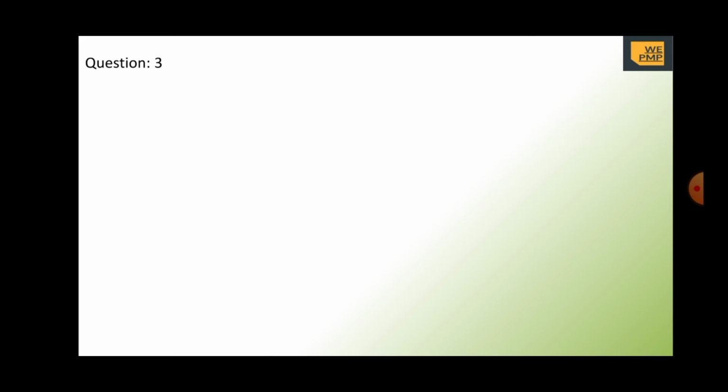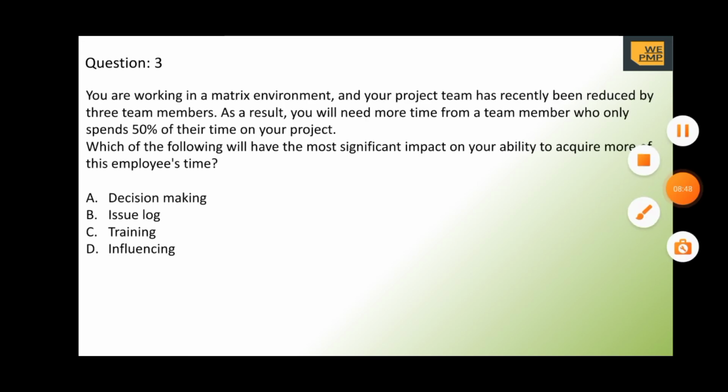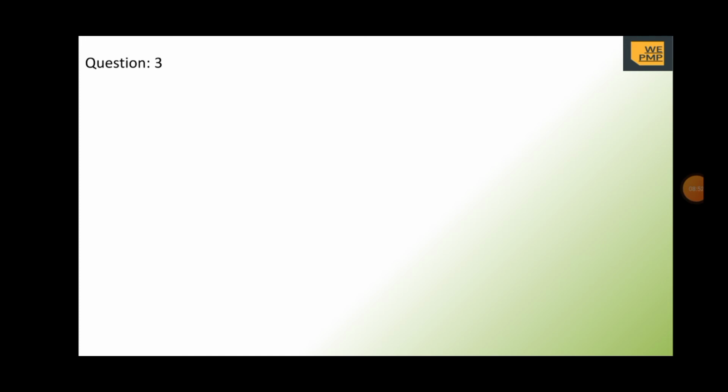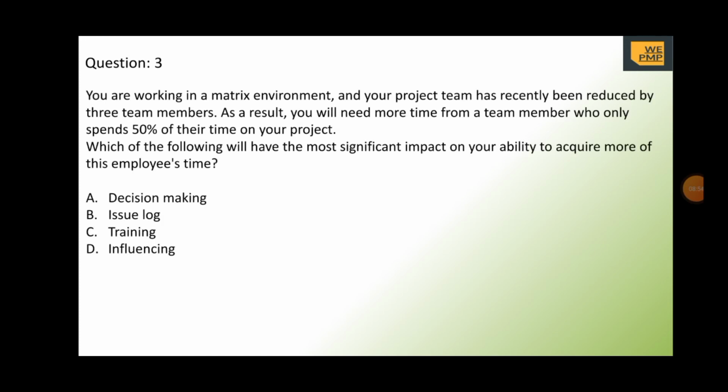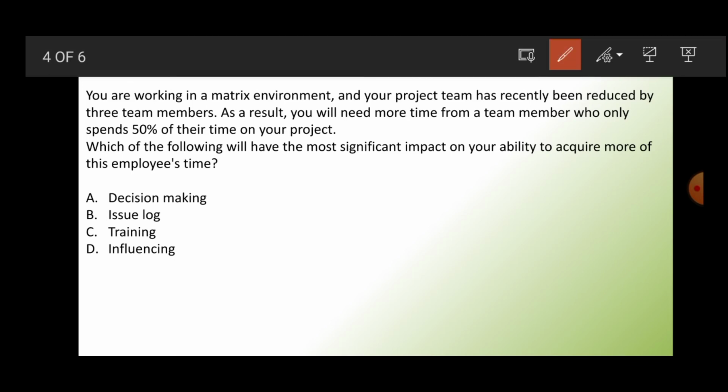there is a team member who spends only 50% of the time on the project, and the rest of the time he will be enjoying his time.